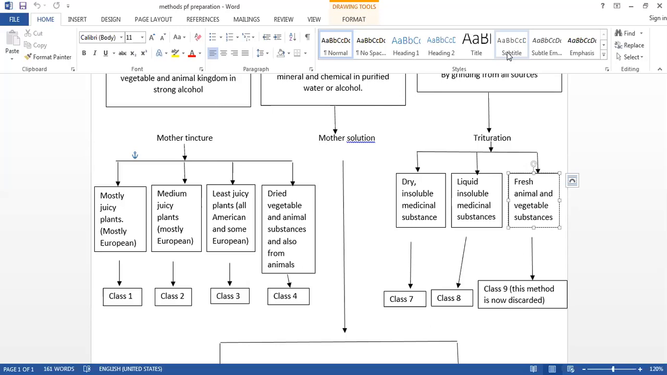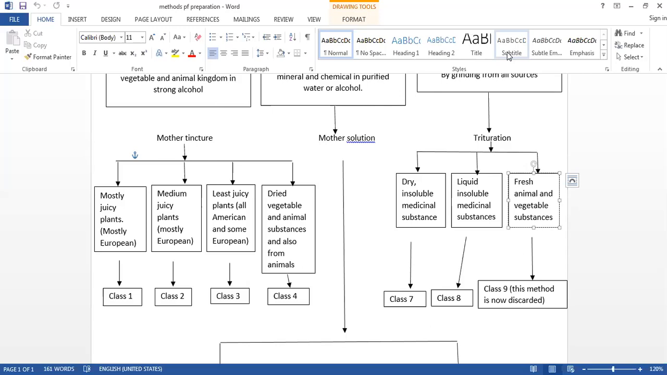The examples of the whole plant that we can take in class 2 are Euphrasia or Vinca minor. You can take the Mezereum bark, you can take the Rhus tox leaves, you can take the Thuja leaves. Then class 3, again the juice or the moisture content is now decreased. These are the least juicy plants that you can take. It may be of American or European origin.